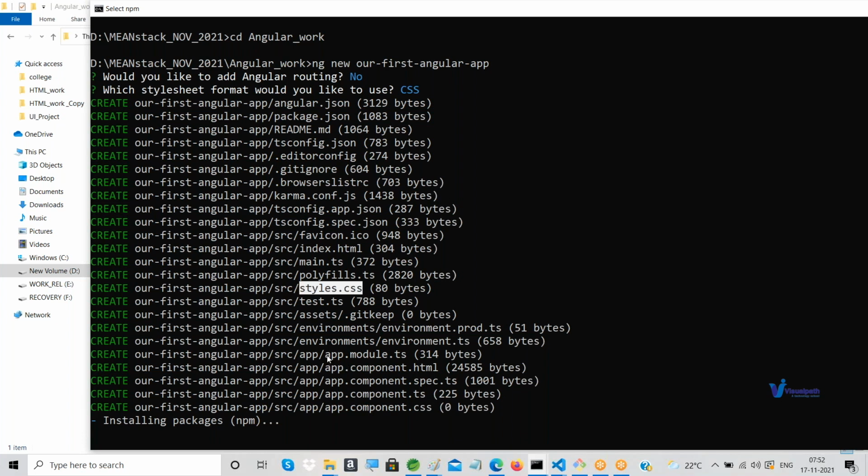Next, app.module. Within that, app is the default component for any application which you create here. In other words, app is the top level component. As I already told you, Angular is a component based framework. Everything will be in terms of components. So here there is first one component, the app component, and that will be the top level component.